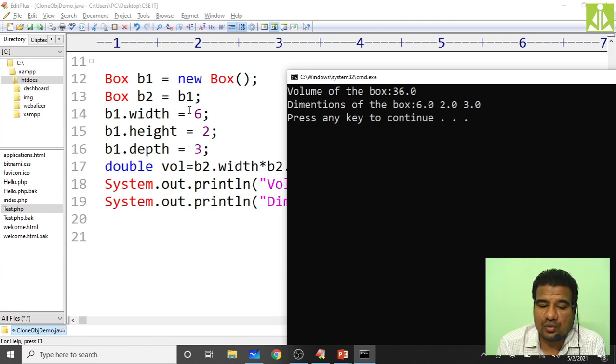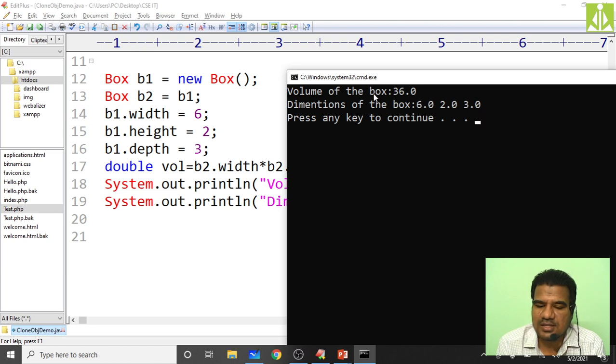So now we have two names for the same memory location. Whatever changes you have done to that memory location using the b1 object, that indirectly changes b2 also. So using b2, 6 times 2 is 12, 12 times 3 is 36. So I got the volume as 36.